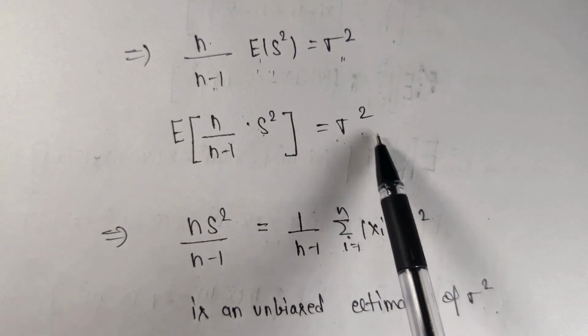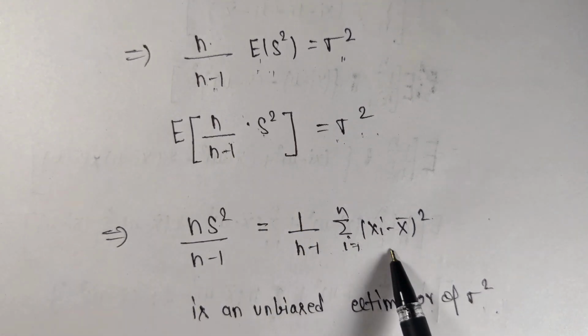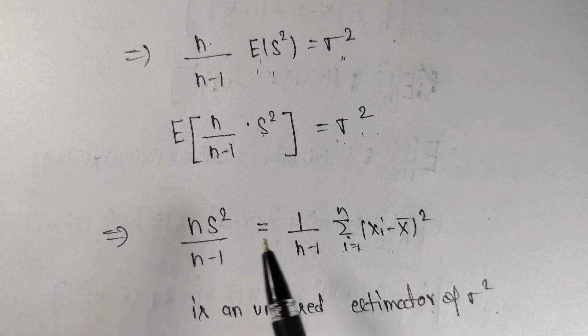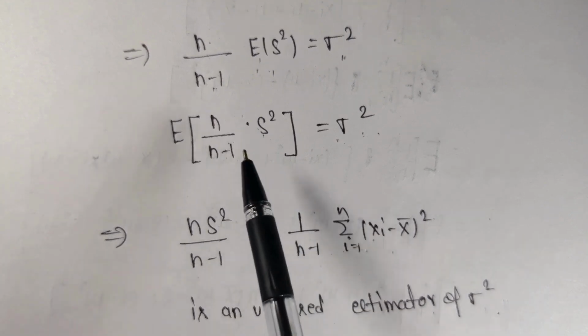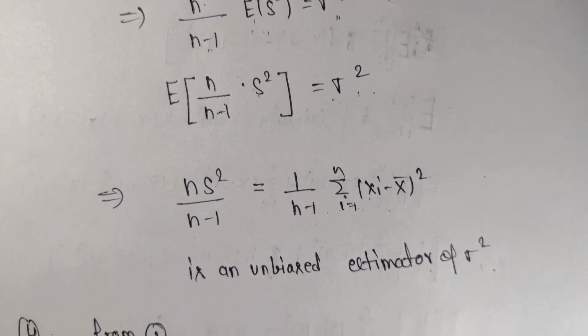Is it clear? And this quantity can be written in this form. So you can say that this equals this, that means this is also an unbiased estimator of sigma square. Okay. Is it clear? This is the third part, and come to the fourth part of this question.